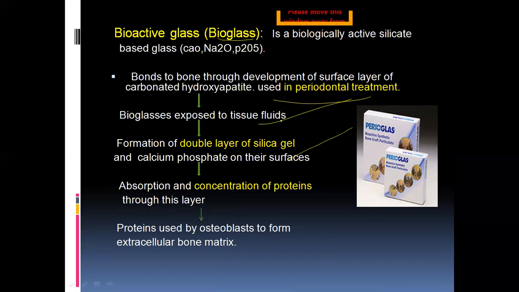The main point of using this perioglass is that it forms a double layer. Always when the graft material, the bioglass, is placed, there will be formation of a double layer of silica gel and also calcium phosphate. On these there will be absorption of many proteins, so there will be concentration of the proteins. These proteins are used by the osteoblasts to form the extracellular bone matrix.